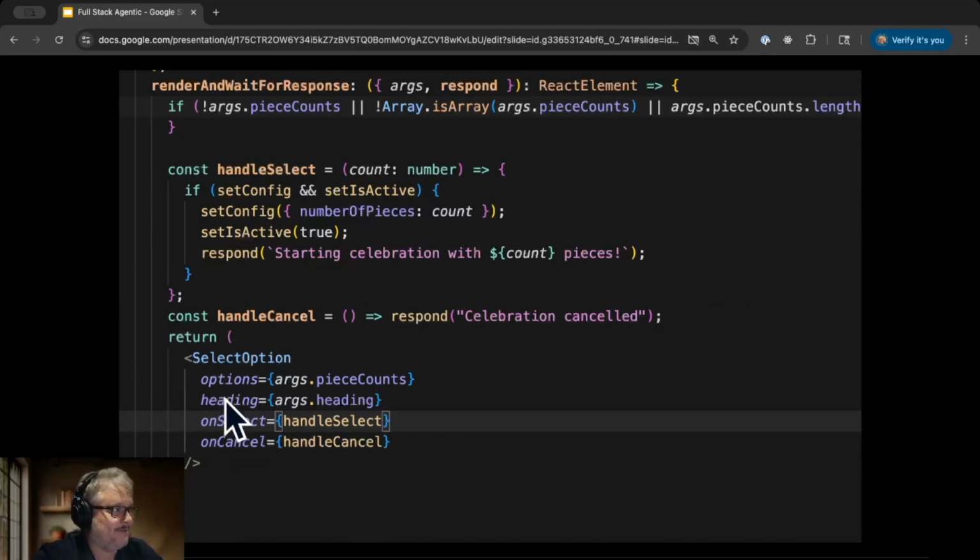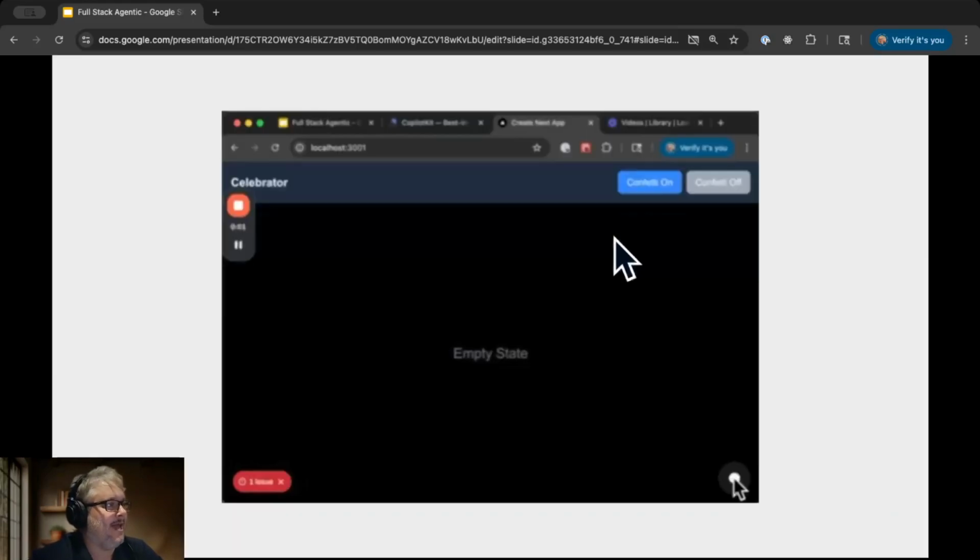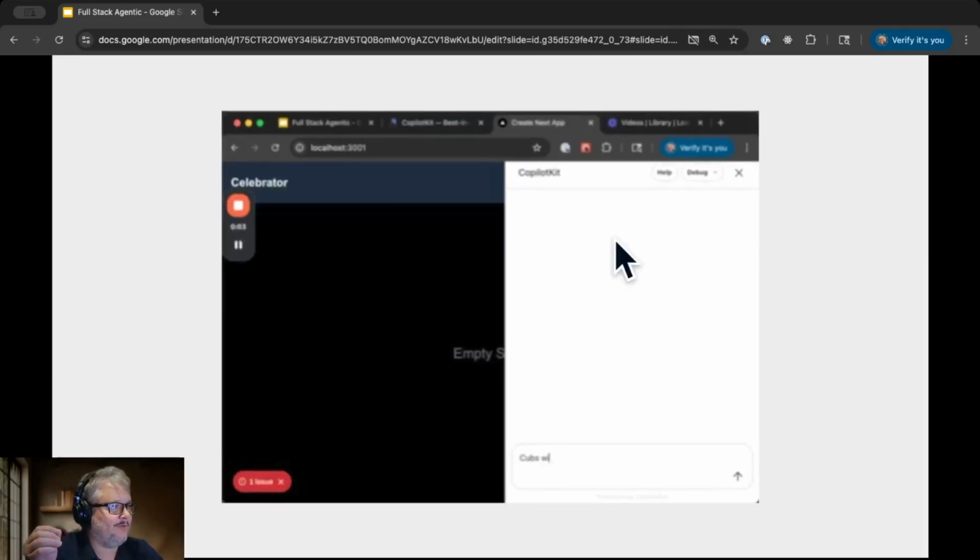Here we pass in the options and the heading to that component. And if the user clicks the let's go button, it'll call this. And so what happens when they click it is we set the config to the option that they chose. We activate the confetti, and then we respond to the AI with what they chose. So starting celebration with count pieces. So this respond callback is how the agent can resume execution.